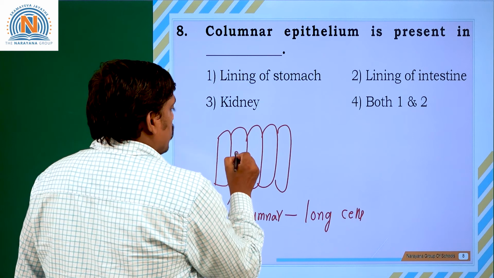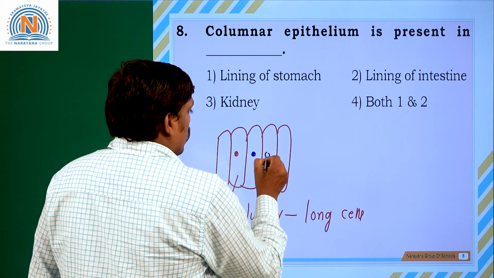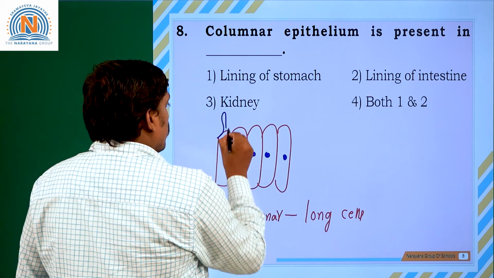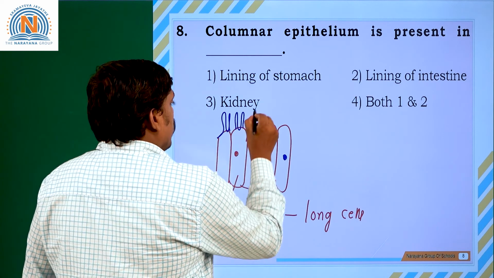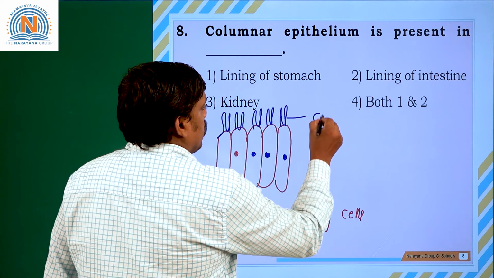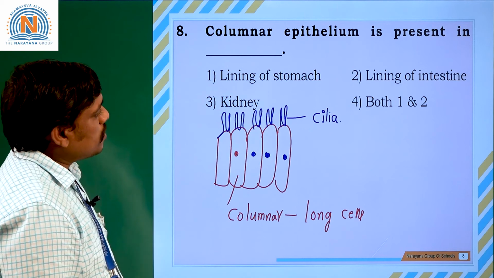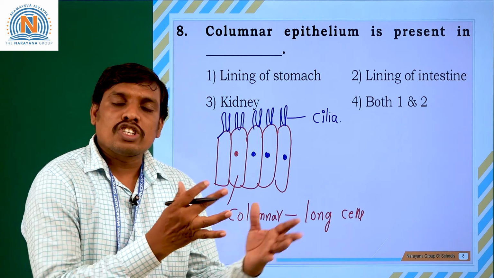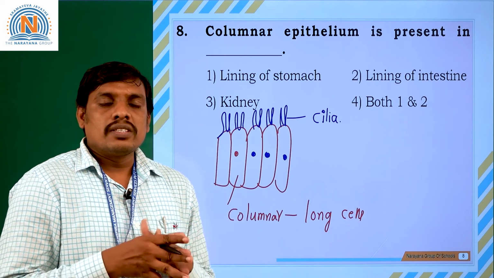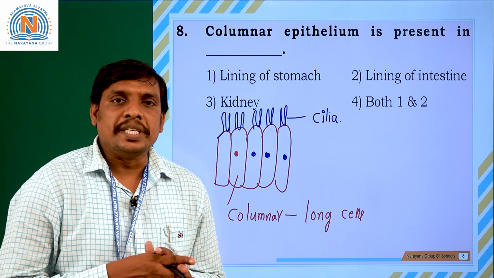The tissue which contains long and cylindrical cells is generally called the columnar epithelium. The columnar epithelium has hair-like structures called cilia. The cilia help in the collection of food particles or other substances, so that with the help of the cilia, the columnar epithelial cells absorb certain kinds of materials.